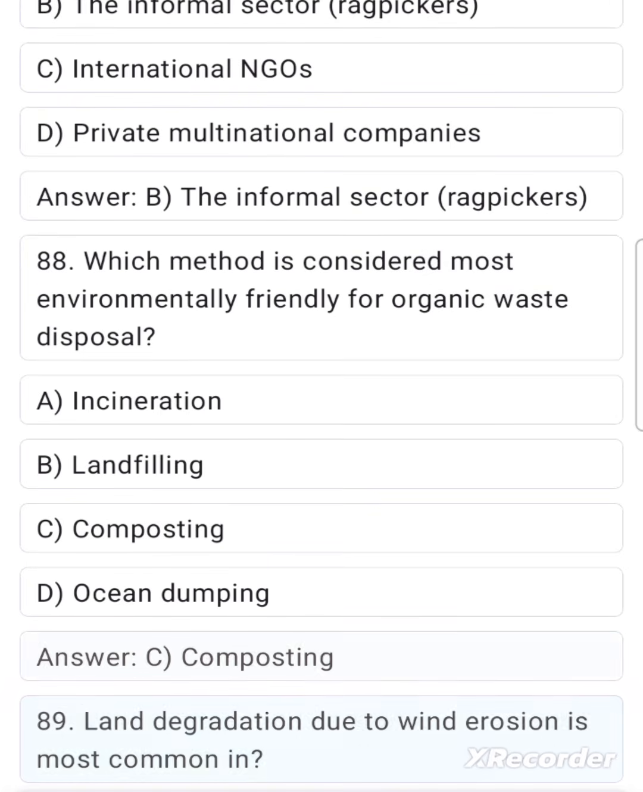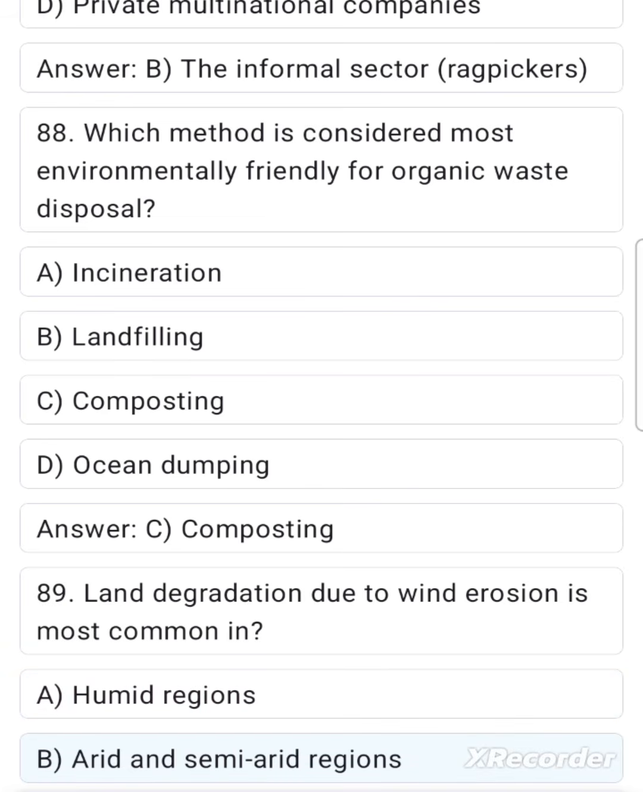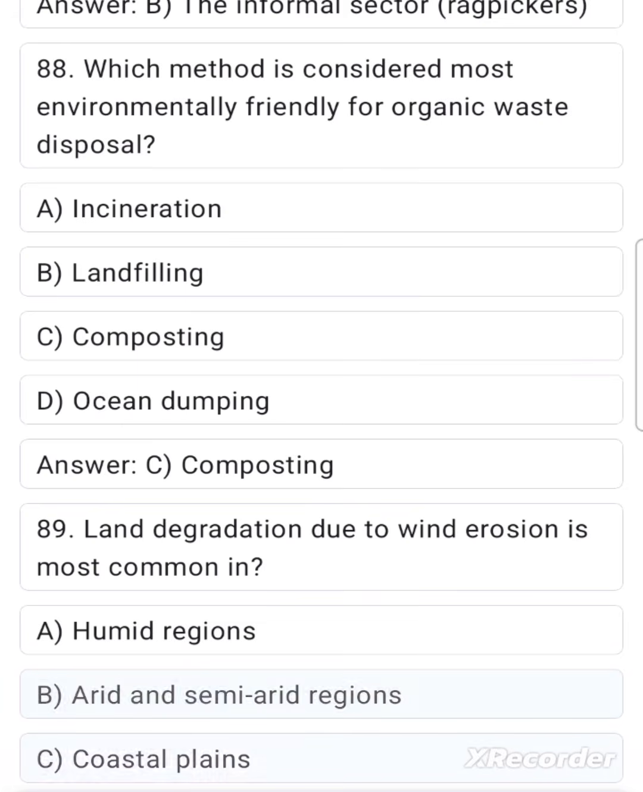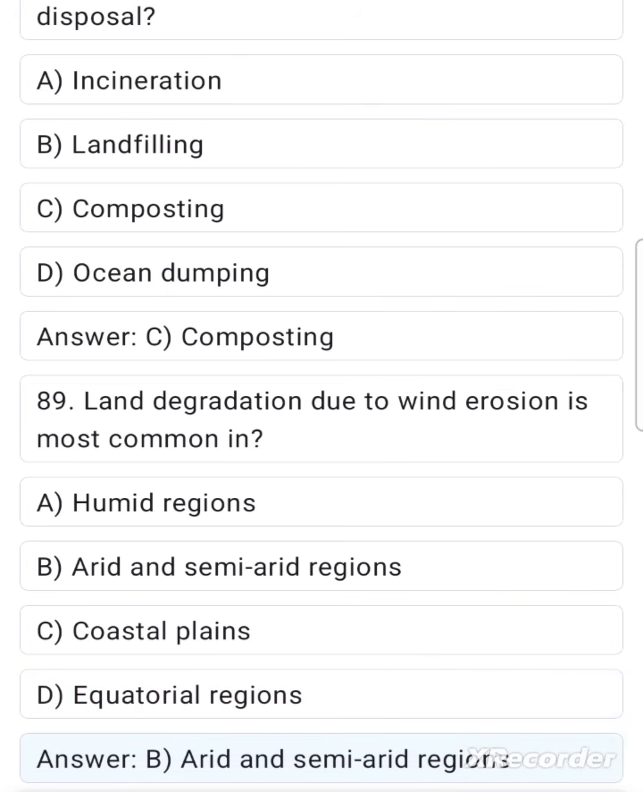Composting. 89. Land degradation due to wind erosion is most common in A. Humid regions. B. Arid and semi-arid regions. C. Coastal plains. D. Equatorial regions. Answer B. Arid and semi-arid regions.